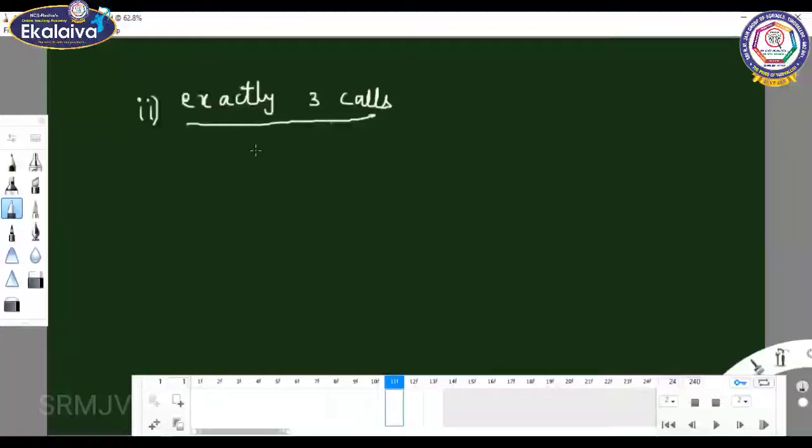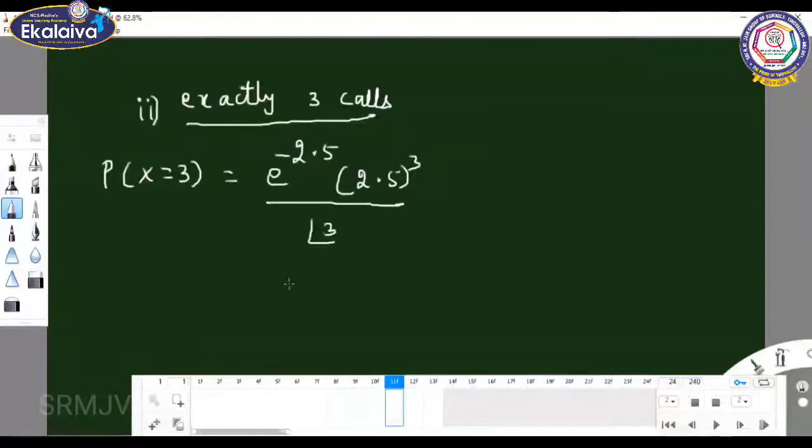We move on to the second subdivision. Exactly three calls means P of x equal to 3. That is the same thing. e power minus lambda 2.5, lambda power x, that is 3, by 3 factorial. 3 factorial is 1 into 2 into 3, which is 6.